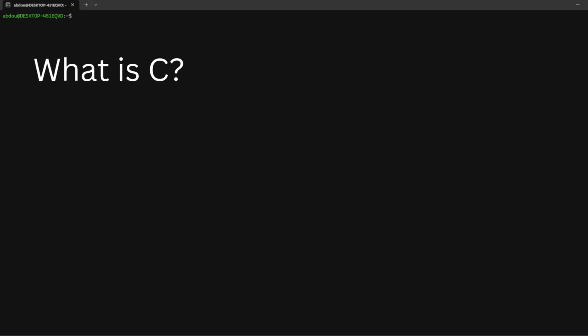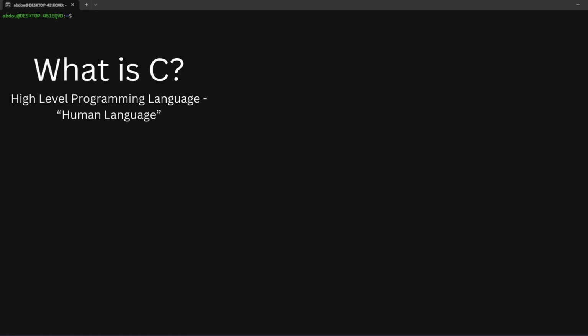C is a programming language and it's considered a high level programming language. Now, what does that mean? High level just means that we are speaking in the language of humans. When you read C code, even though you might not know the syntax, you might be able to understand what it's saying. If a computer was to read it, however, it wouldn't be able to understand it because a computer understands zeros and ones. It understands binary. So this is considered a high level language.